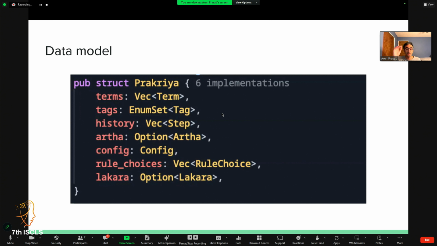Tag is an enum, so one of a list of values, and this is basically a sanya with other flags on top. And there's some basic logging as well. I can go into the details later, but I just want to convey there's a structured model, and this is what it looks like underneath.